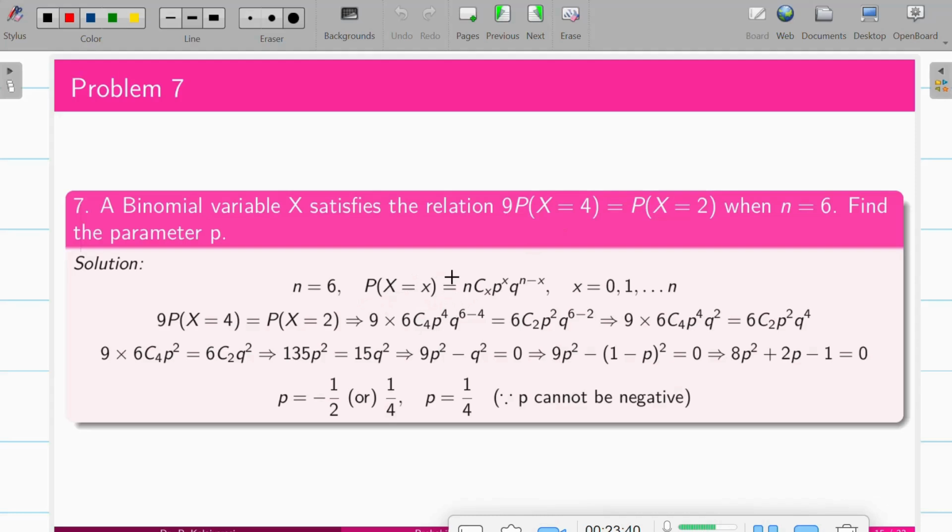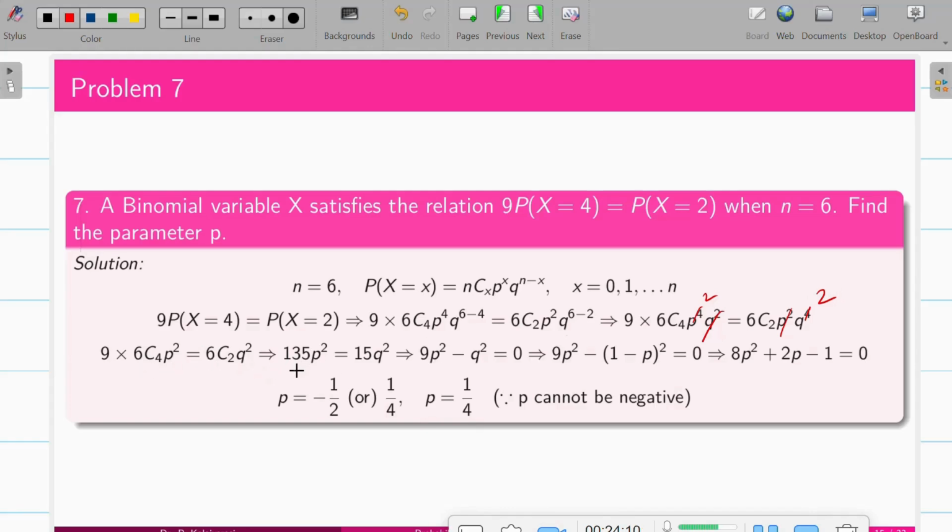You know the general binomial distribution, right? And they have given the X value. So substitute this X value on the left hand side and right hand side, and you know n is 6, so 6C4 p^4 q^(6 minus 4). Now make a simplification. The power here is 4, so we cut it off, so it is 2, and here it is 2, we cut off 2, and you have to compute 6C4 and 6C2.